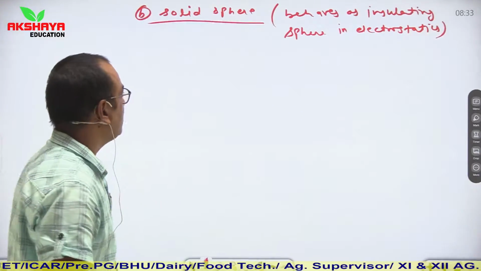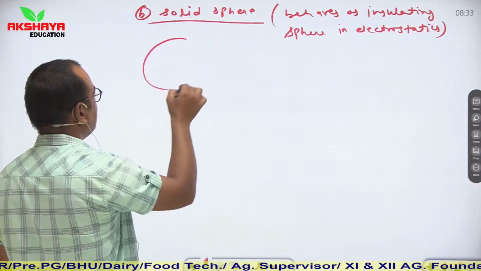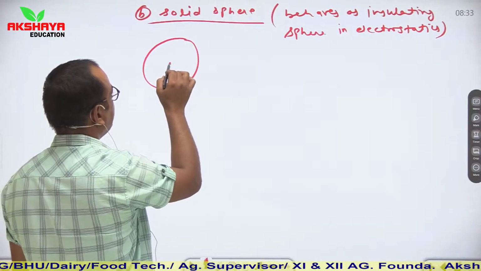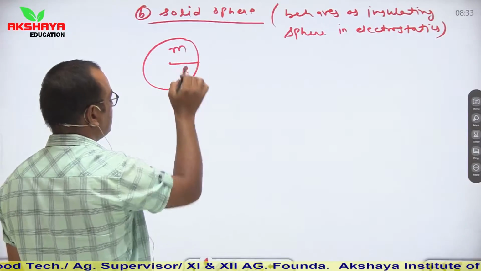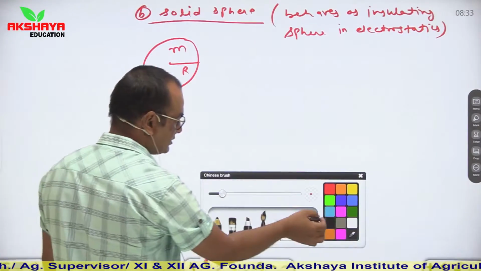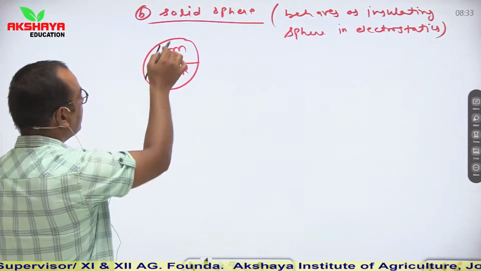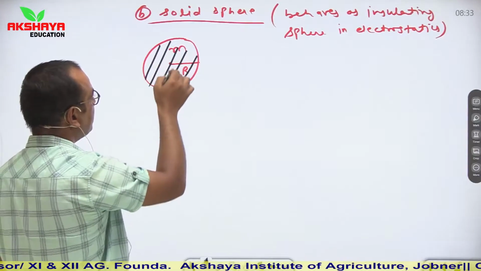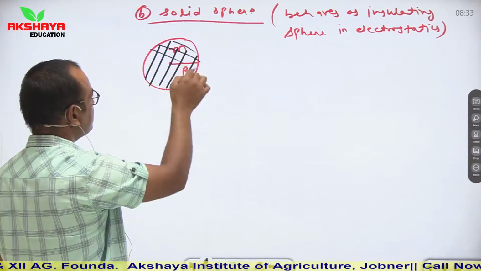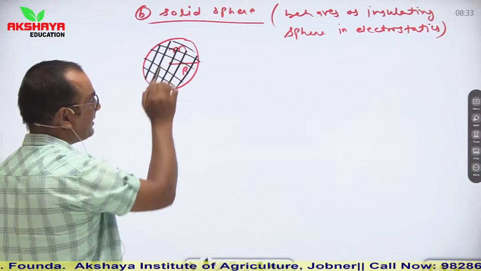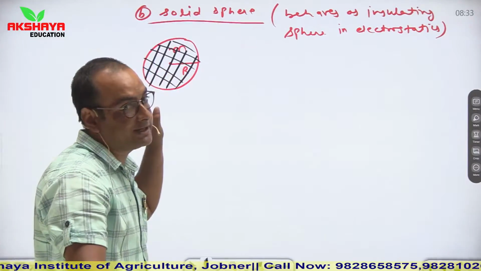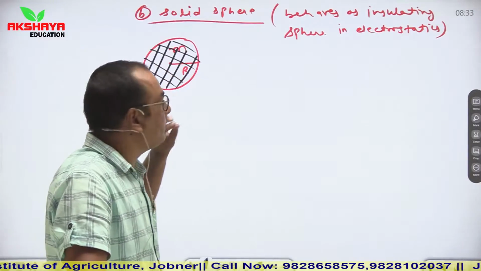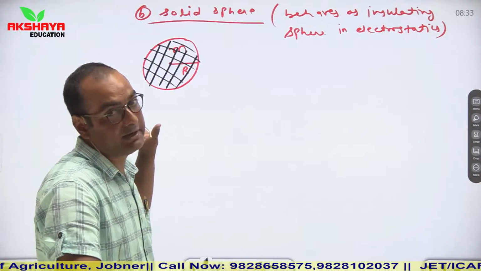So let us say this is an insulating sphere of radius capital R. Now mass is uniformly distributed in the complete sphere. So the mass is completely distributed like this, children. So where is this mass m? In the complete volume. Capital R is the radius of this solid sphere, and now again we have to calculate gravitational potential